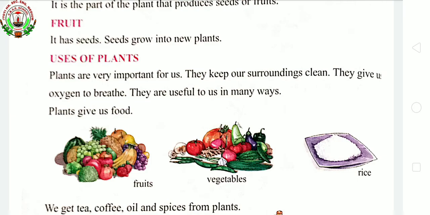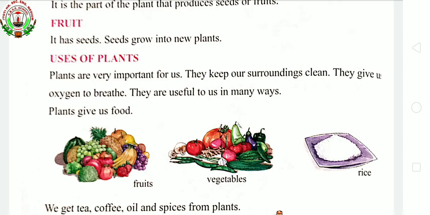How? See, we get vegetables from different parts of the plant. For example, potato and sugarcane we get from the stem of the plant. Carrot, radish, beetroot we get from the roots of the plant. Cauliflower, broccoli, etc. we get from the flowers of the plant. Cabbage, lettuce, spinach, all these leafy vegetables we get from the leaves of the plant. Beans, peas, gram, corn, they are the seeds.